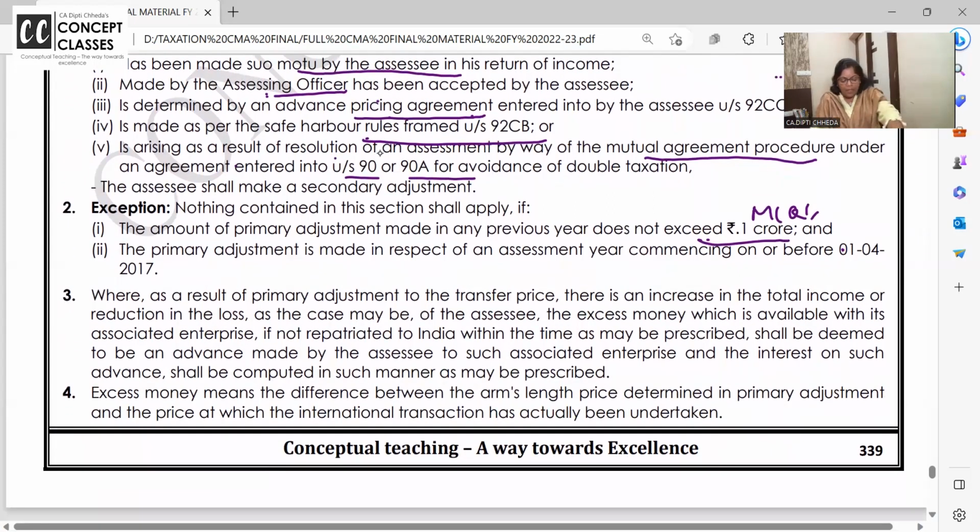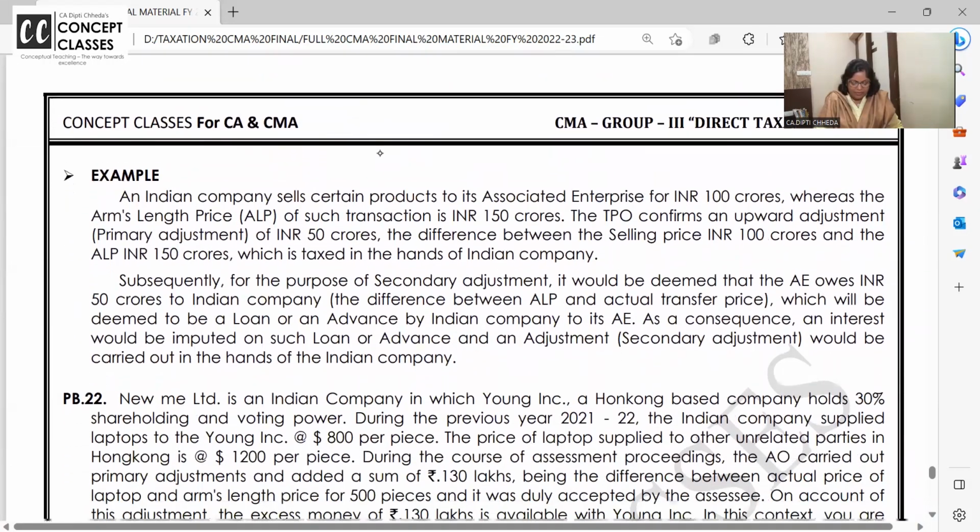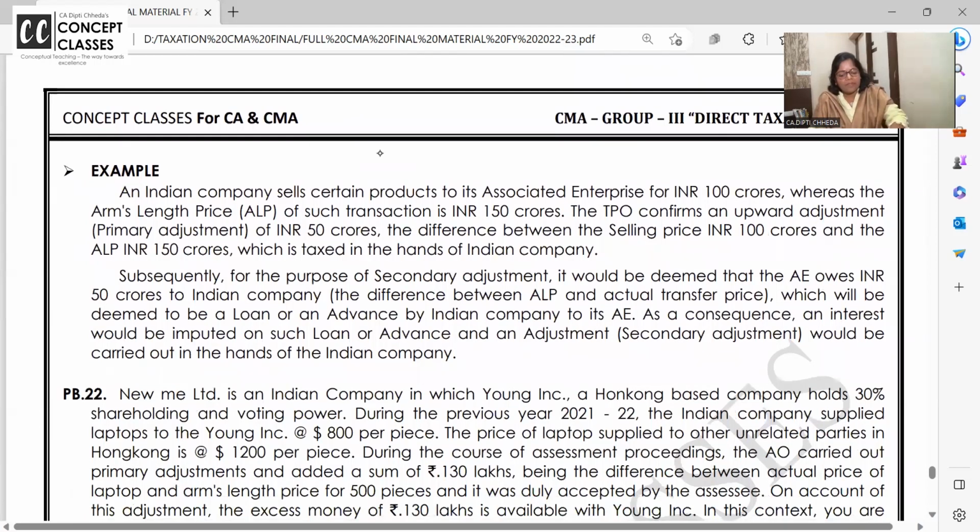Right. Where as a result of primary adjustment, there's an increase in the total income or reduction in the loss, as the case may be, excess money which is available with its associate is not repatriated to India within time, shall be deemed to be an advance made by SSE to such associate enterprise. ये देखो, आप उसको क्या treat करोगे? Advance. And interest shall be computed. Excess money means the difference between the arm's length price and the actual price what they have taken. Okay, right. समझ में आया?